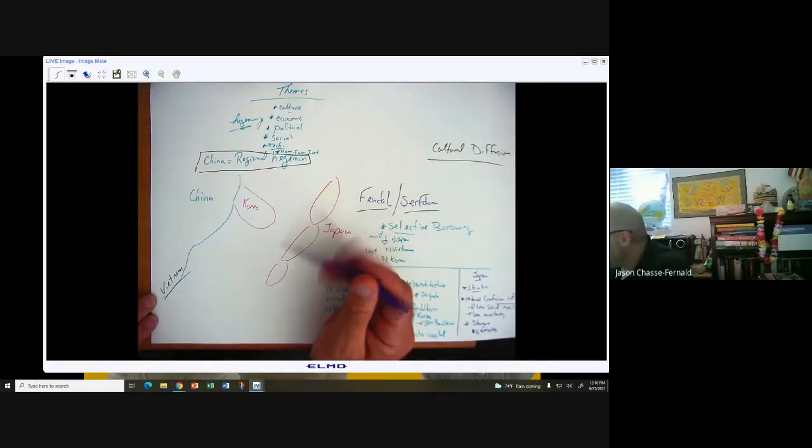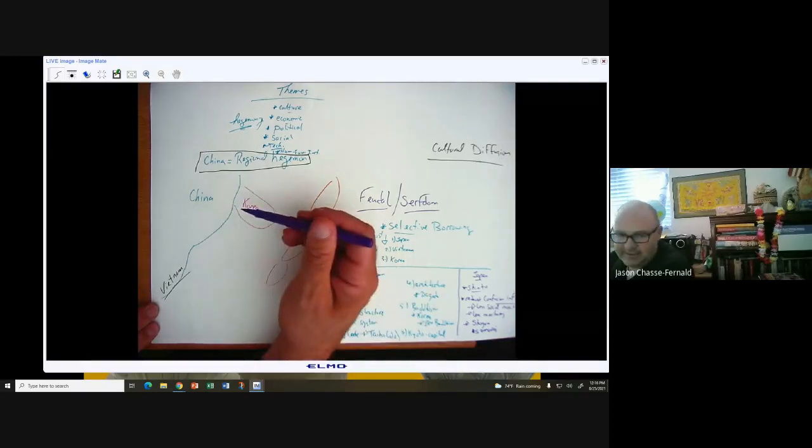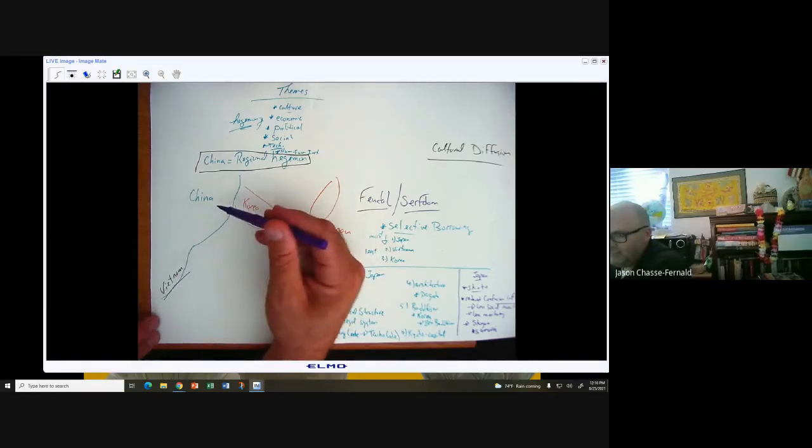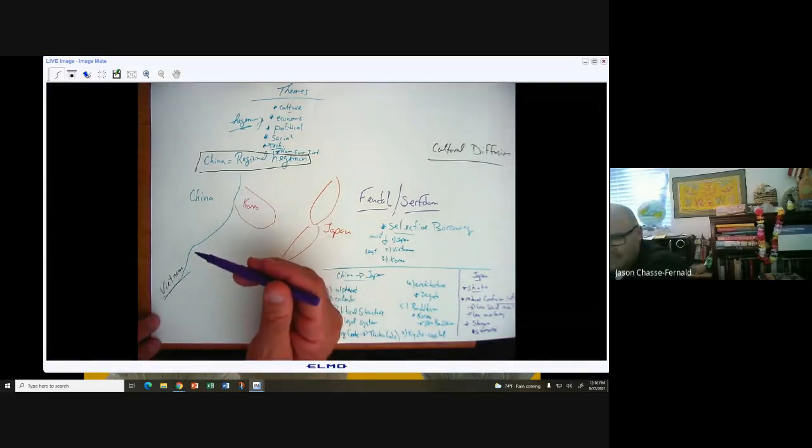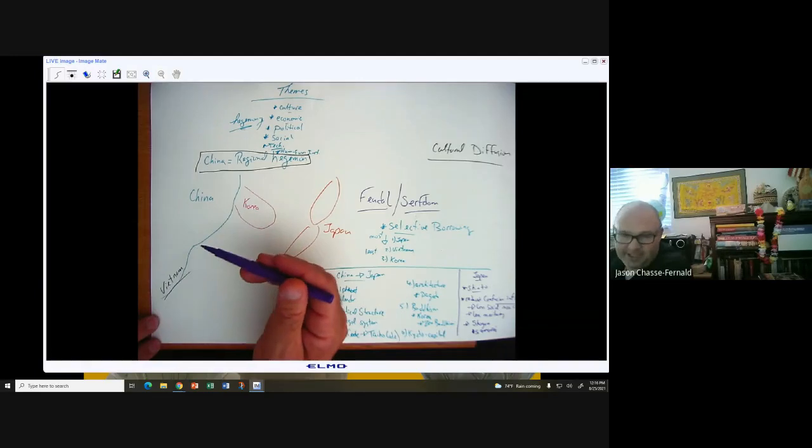It's a lot of effort. You're not going to march an army to Japan. Korea is the least protected from proximity to this regional hegemon. In Vietnam, you have rainforests, making an invasion difficult, but not impossible. It did happen.